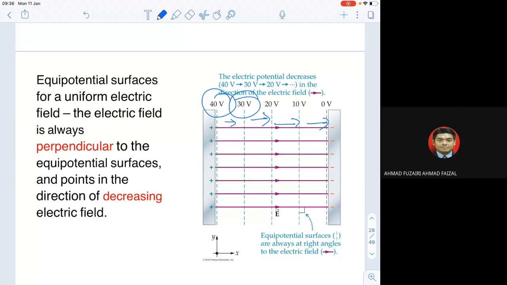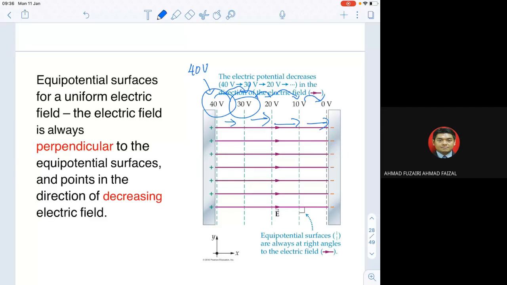Let's say you have a 40 volt battery. At the first line from the positive terminal, we should have about 40 volts. And as it moves towards the negative plate, you can see it decreases to 30, 20, and lastly, it decreases to 0.